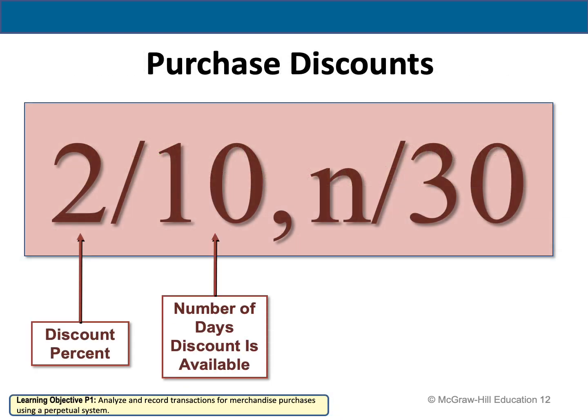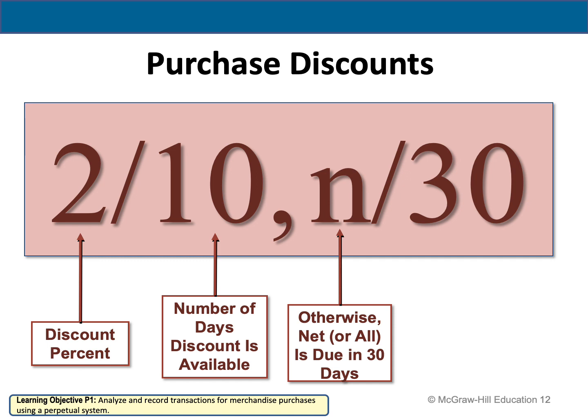Now let's understand what the credit term means. The purchase discount terms are typically written as this slide shows. So what does that mean? What is 2/10 and n/30?